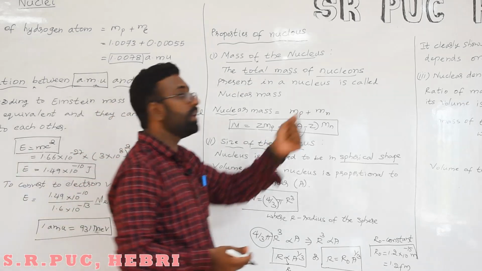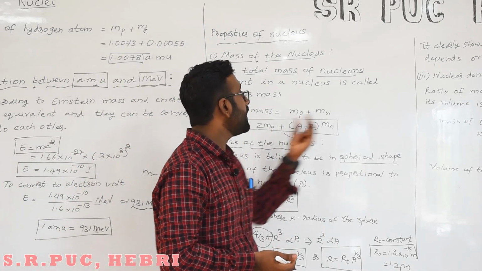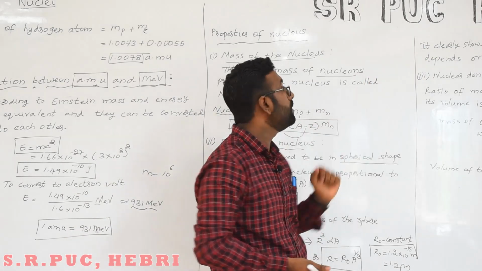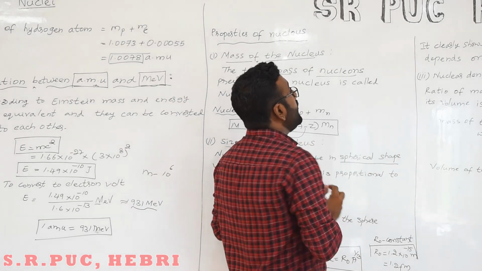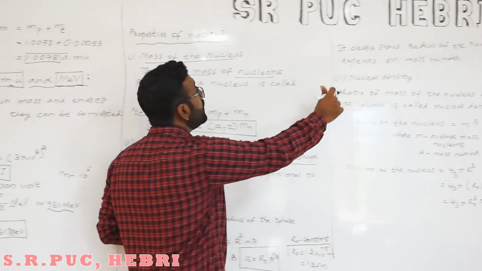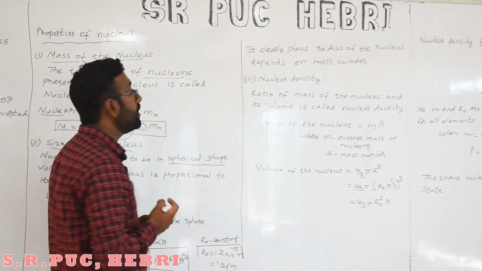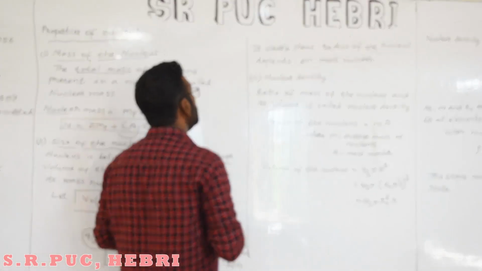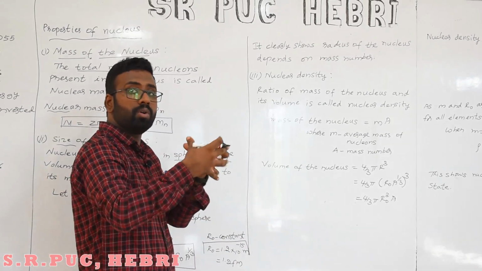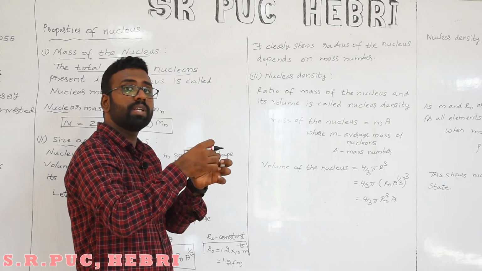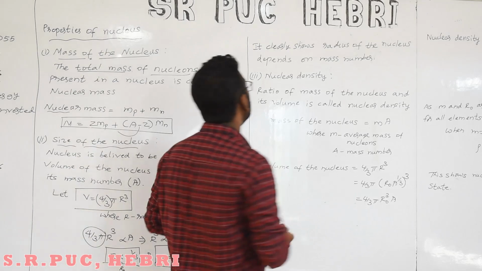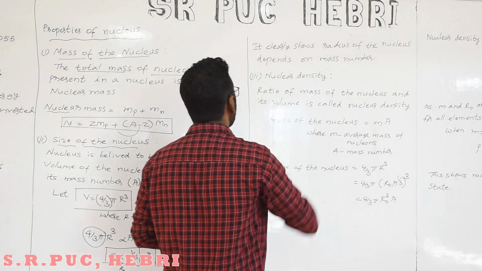So what does this indicate? It indicates clearly that the radius of the nucleus depends on mass number. As the mass number increases, volume obviously will increase, and then the radius also will increase. That's the relation between radius and the mass number.